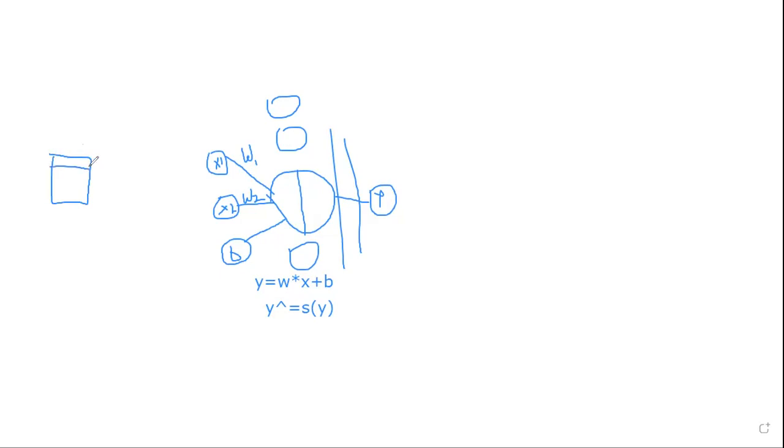But if you have to process this image, what you generally want to do is maintain the spatial relation as it is. I'm just drawing a simple representation. Let's say I have a circle over here.